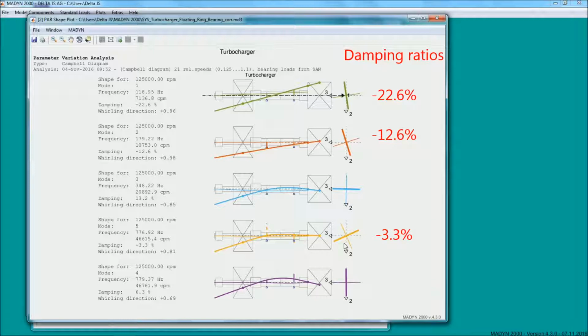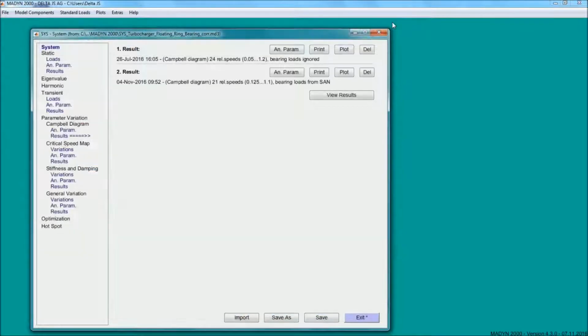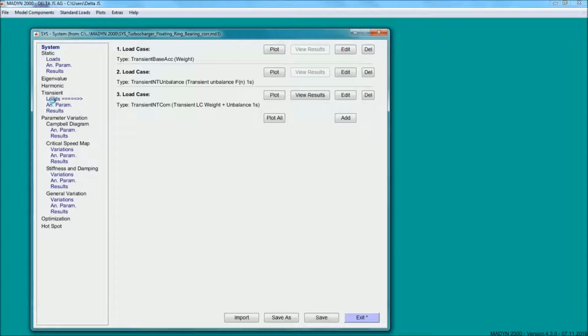Since the system is linearly unstable, a nonlinear transient analysis is carried out in order to determine the limit cycle of the system, which is reached when the vibration stabilizes at a certain amplitude. In such a case, the orbit of the vibration has synchronous as well as subsynchronous components.